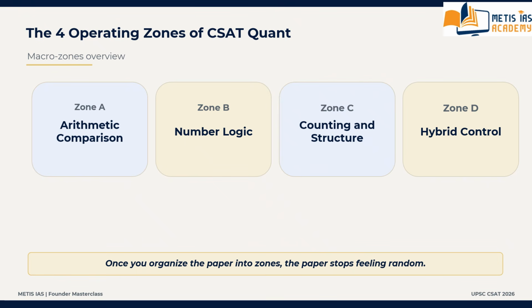In part one, we have to examine the four macro zones of UPSC CSAT Quant as far as quantitative aptitude is concerned. That is zone A, arithmetic comparison families. This zone includes questions where the student is comparing groups, shares, rates, changes, outcomes, or practical numerical relations.